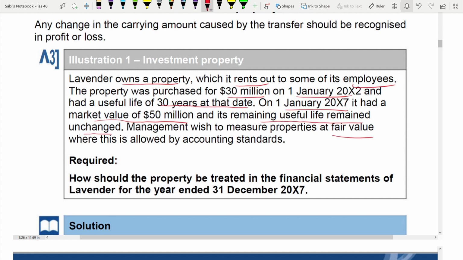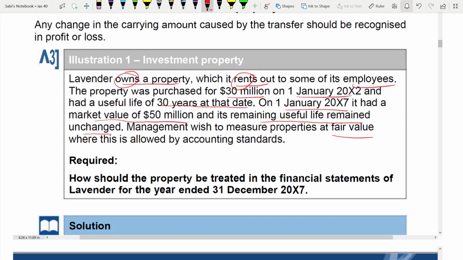First, you need to identify whether this is an investment property or not, whether there has been a shift to investment property or from investment property to some other asset. Since this property was owned, you see the word owned, and it has been rented to employees, this is not an investment property. It is owner occupied.